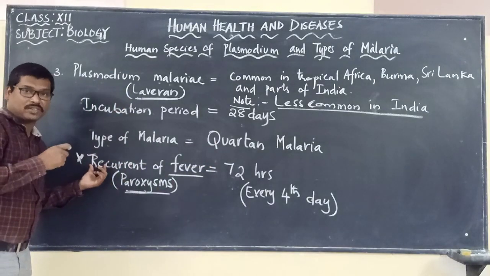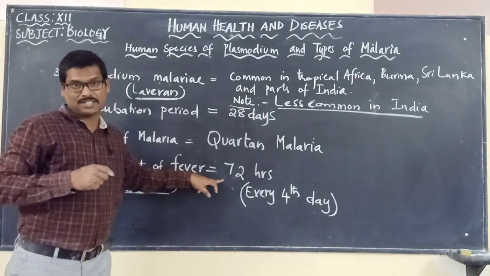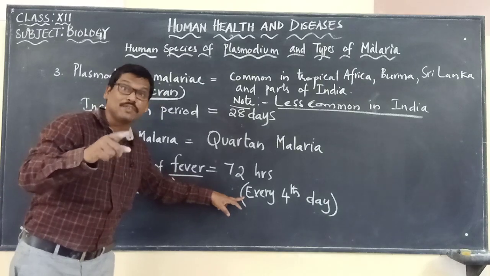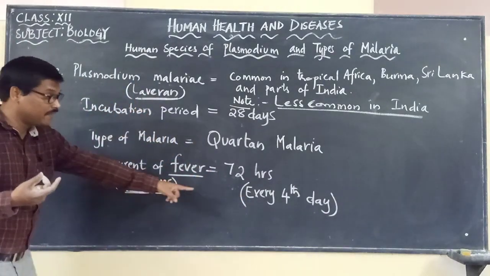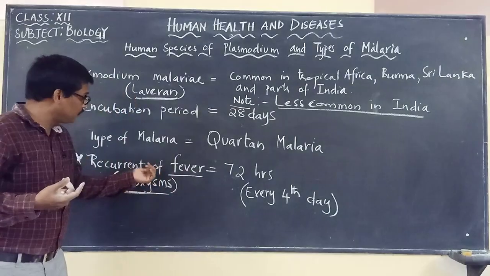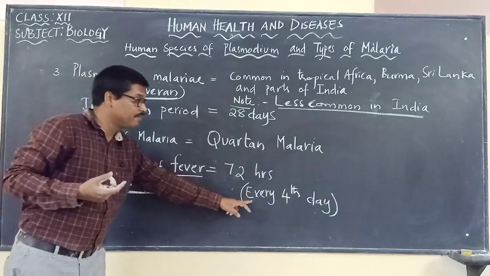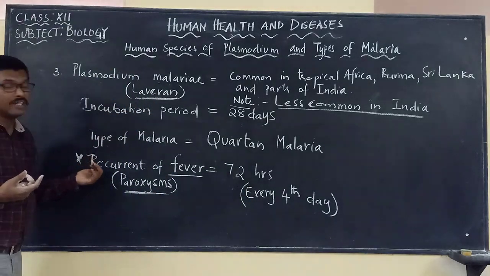Now here is the difference, recurrence of fever. It takes about 72 hours, which means after 3 days, on every 4th day, it will show the symptoms: high fever. Every 4th day means recurrence of fever will be after 72 hours. So every 4th day it will show the fever.